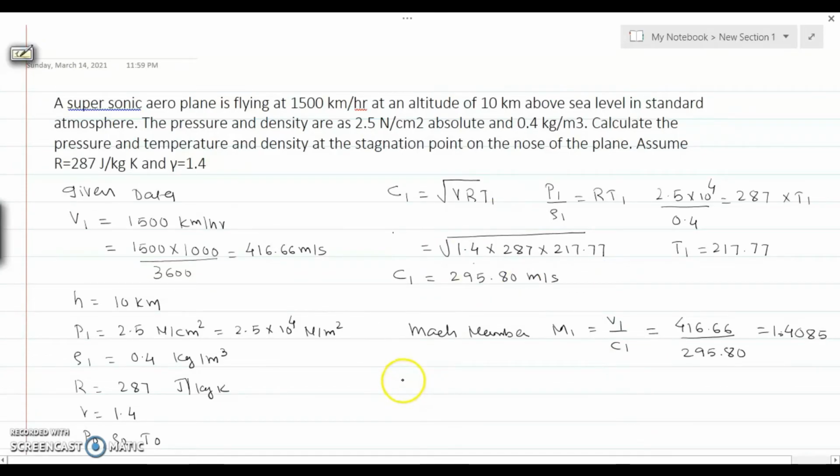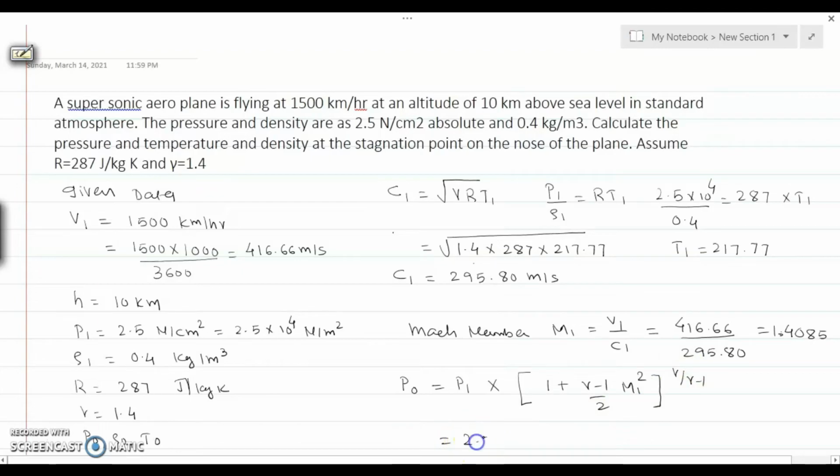Now we apply the thermodynamic relationship for the stagnation properties. First we write the formula for stagnation pressure, that is P0 equals to P1 into, in the bracket, 1 plus gamma minus 1 by 2 into M1 to the power 2, whole to the power gamma upon gamma minus 1. So we put down the value.